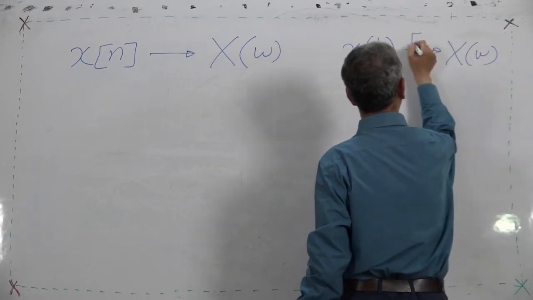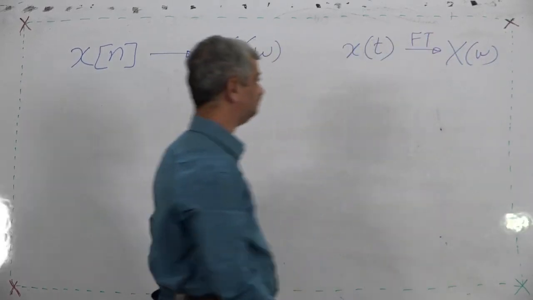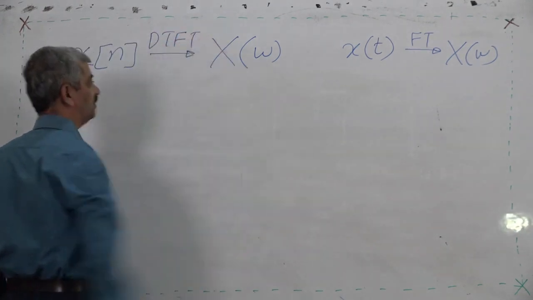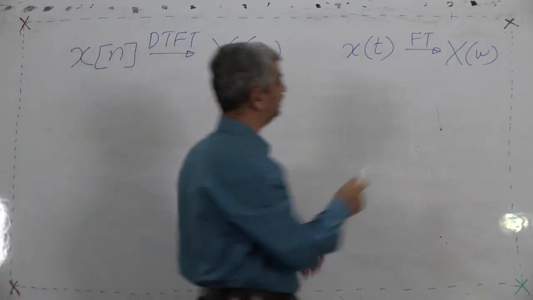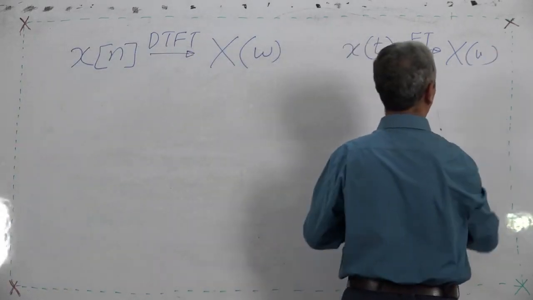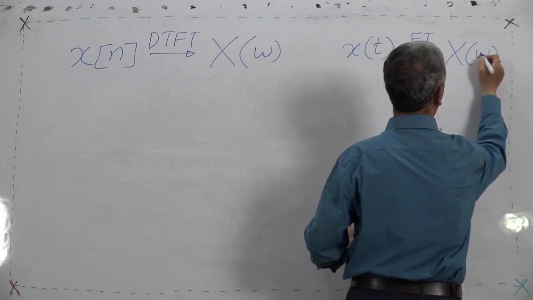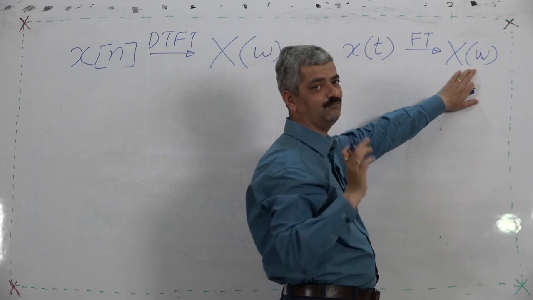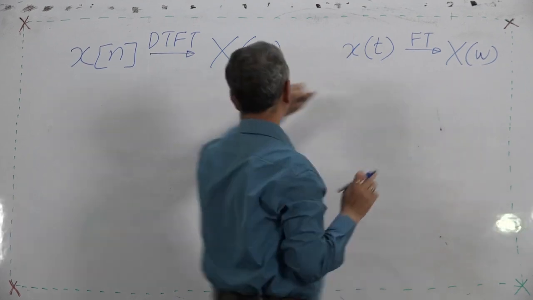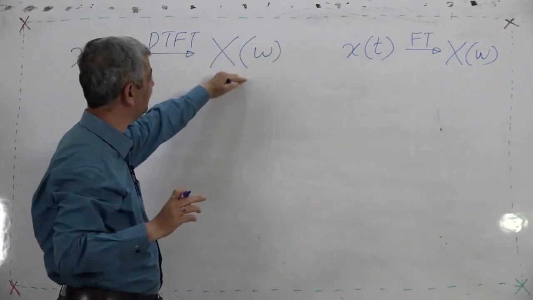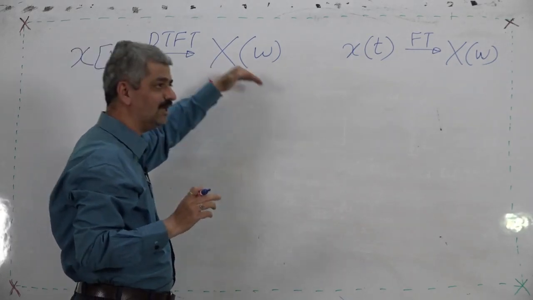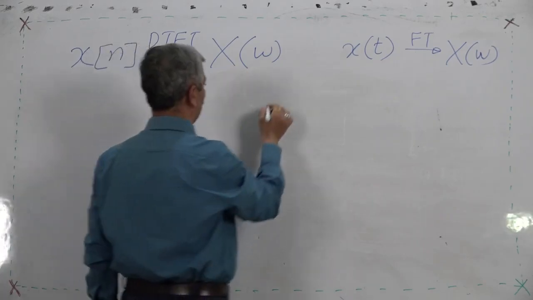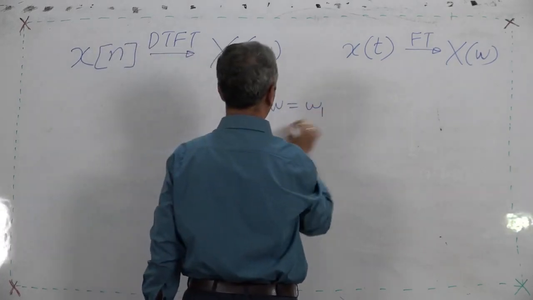This is called the Fourier transform, and this is the discrete time Fourier transform. What is the difference is that the Fourier transform is also a function of omega. Omega is also continuous, but it is not a repetitive function, not a periodic function, whereas this X(omega) is a periodic function.